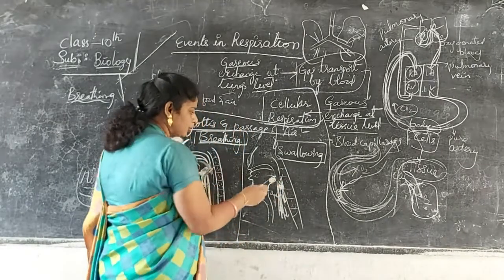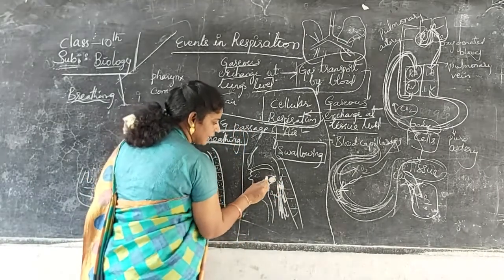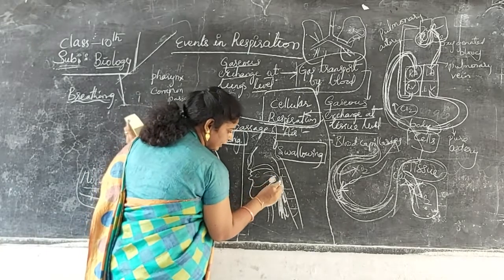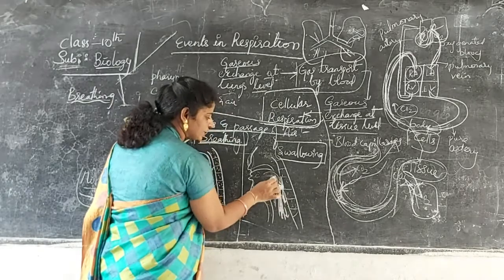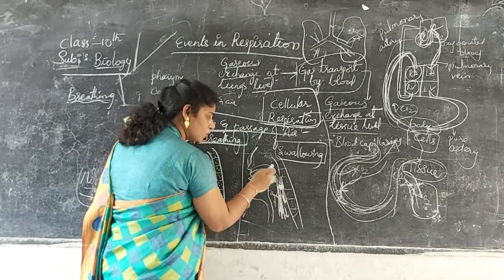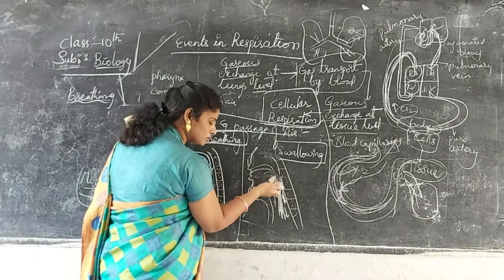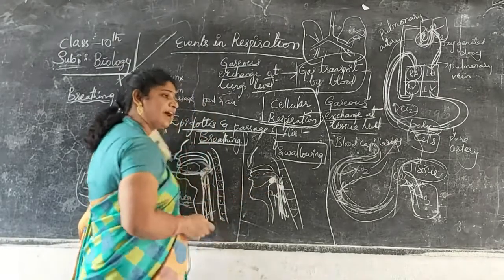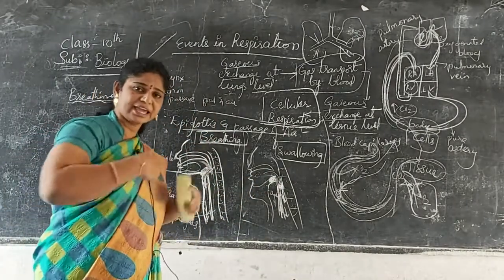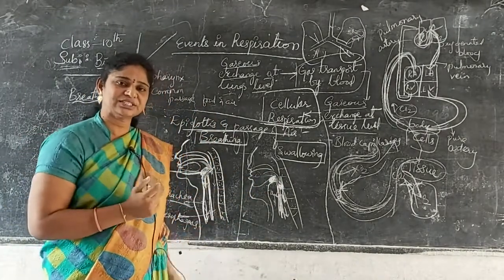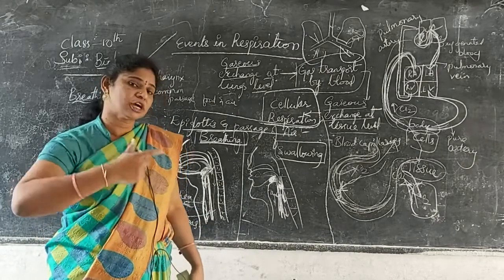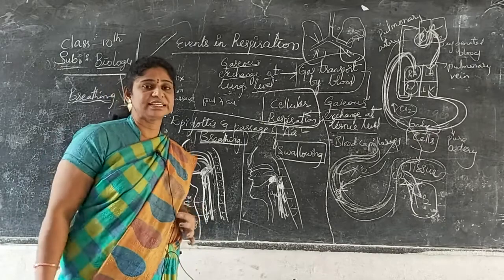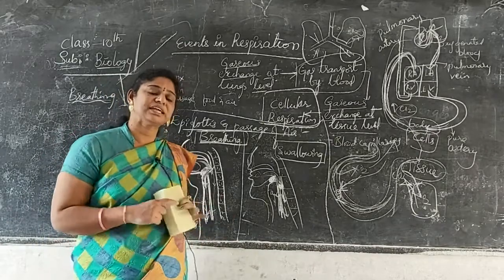Due to frequent talking, when he intakes the food, it has to close completely. What happens when he is talking, it may not close due to breathing. While talking, I said the air movement is seen in the trachea and lungs. Now for talking purpose, vocal cord will be functioning, which is present in the larynx region.